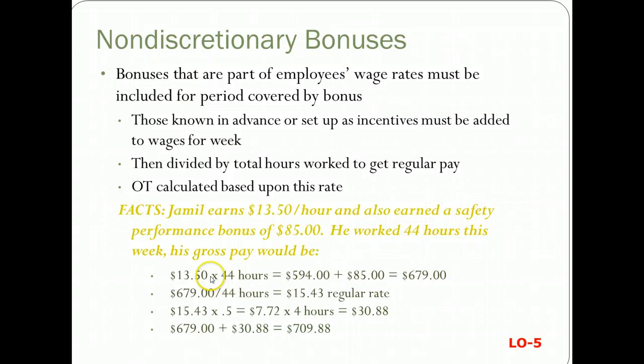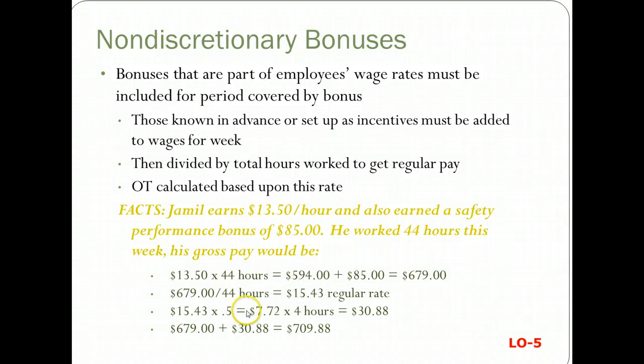So $13.50 times 44 is $594, plus his performance bonus is $85. So that's the total regular rate that he would get paid. Divide that by the 44 hours, and that's his regular rate, $15.43.